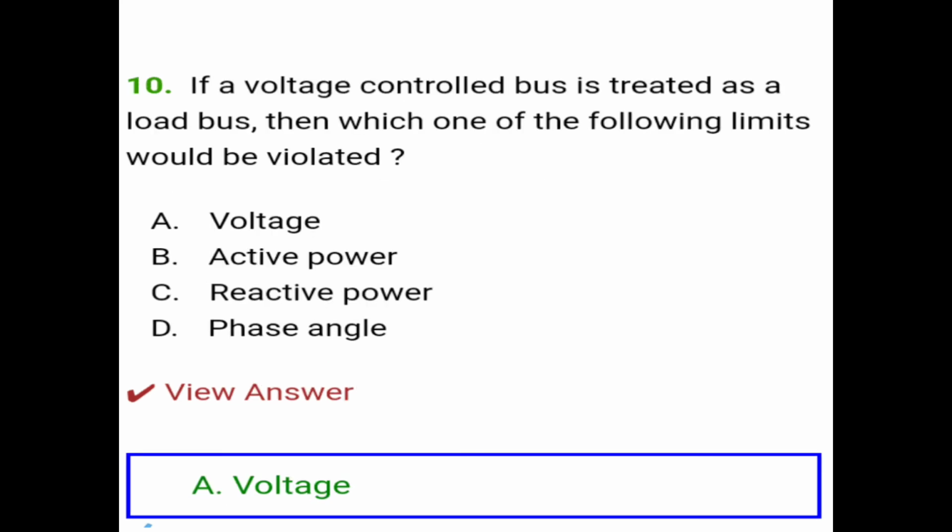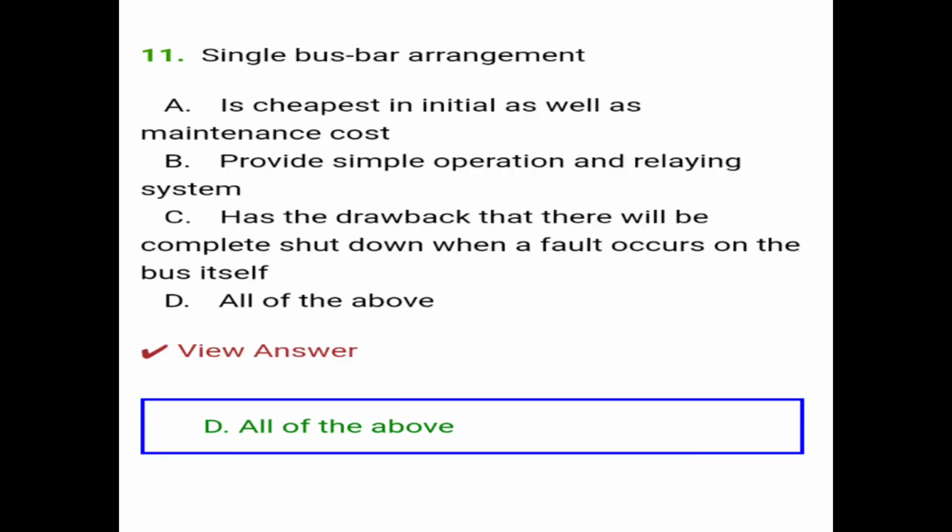Question number 10 is, if a voltage control bus is treated as a load bus, then which one of the following limits will be violated? Voltage, active power, reactive power, phase angle. So the correct answer is option A, voltage.